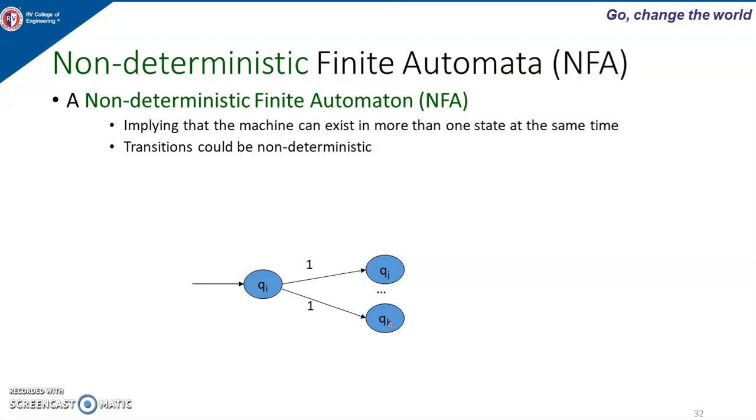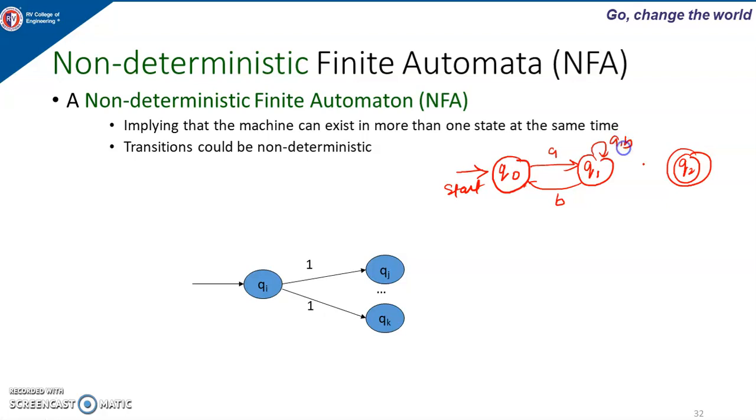So let us take one example. Say I have three states in my NFA: Q0 is the start state, there is one intermediate state Q1, and a final state Q2. If I give input A here, the machine goes to state Q1, and for input B from Q1, the machine goes to Q1, and there is a self loop for A and B here.